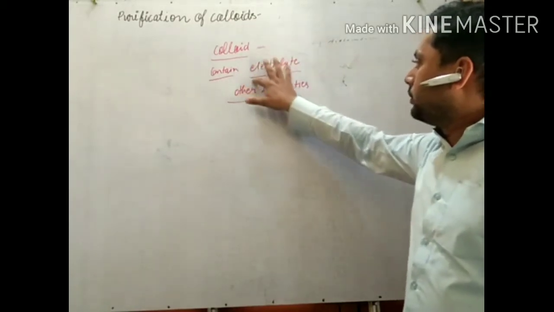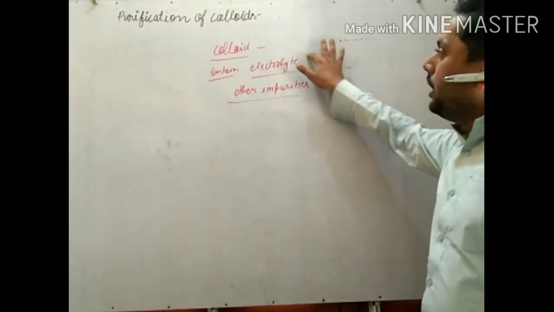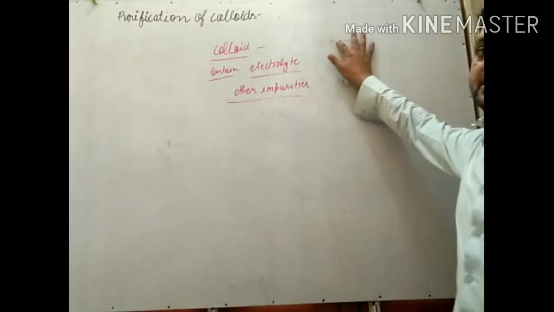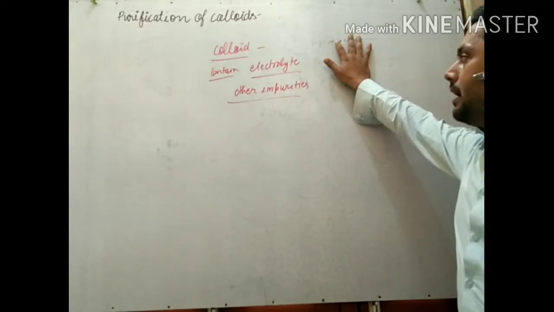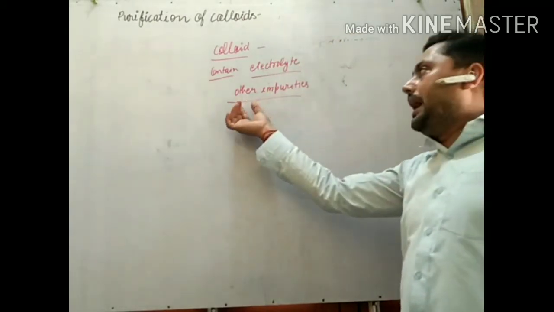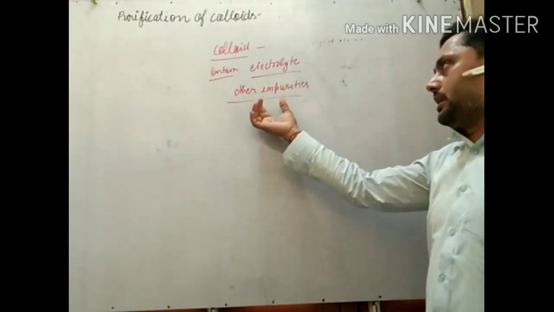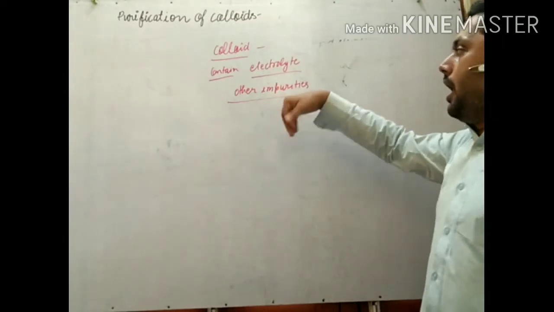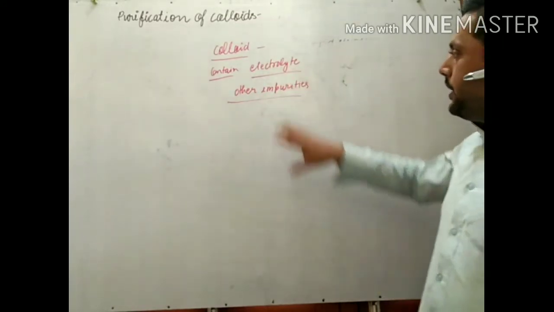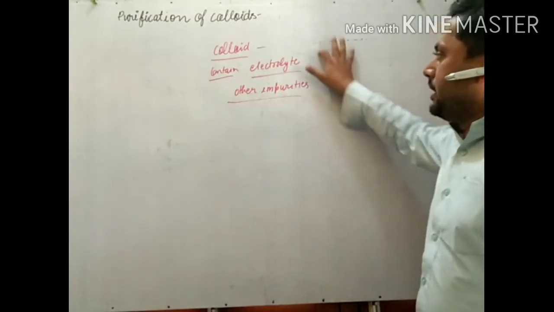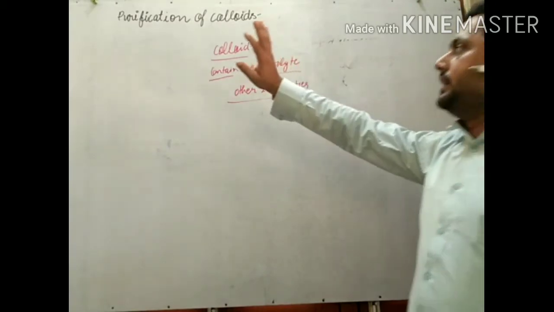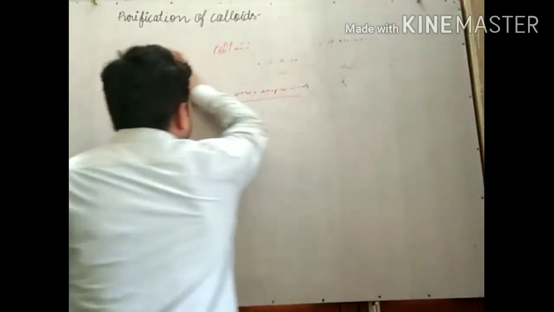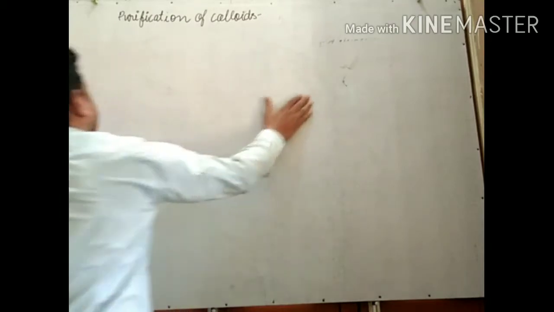A small amount of electrolyte is needed for stabilizing the colloid, but in excess amount it coagulates the colloidal solution, and that is bad quality of colloid. Ions and molecules are also present. So we have to remove the excess electrolyte and other impurities. For this we have to purify the colloids, and we use various methods.